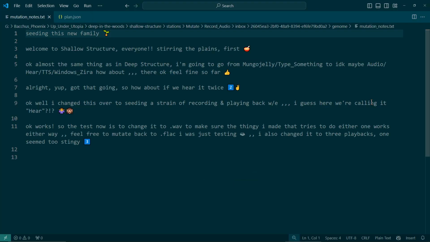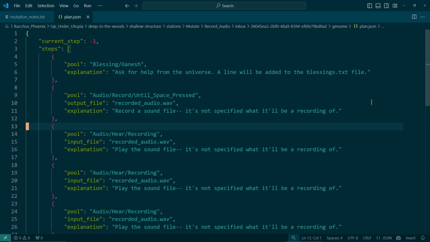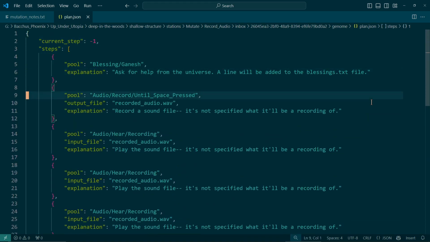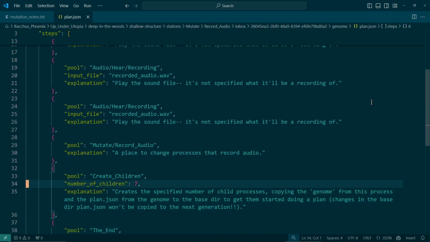All right, what do we got here? Here, recording until space pressed. The main thing I want to do is, the recording here is fine. Yeah, I think we can call it recorded audio. I just want to change from until space pressed to 60 seconds. For 60, should I call it for 1 minute? For 1 minute. Audio record for 1 minute. And that will be a good enough start.